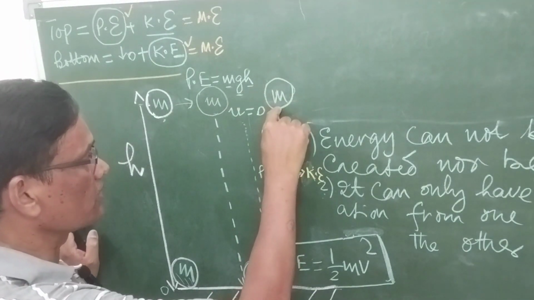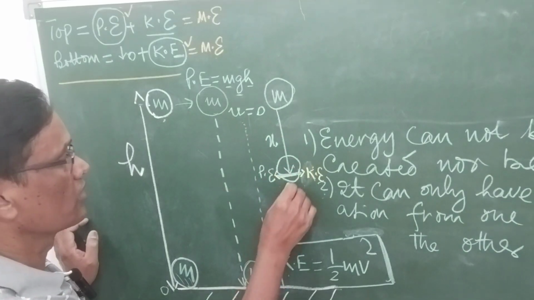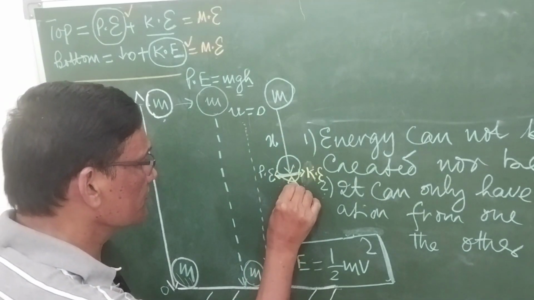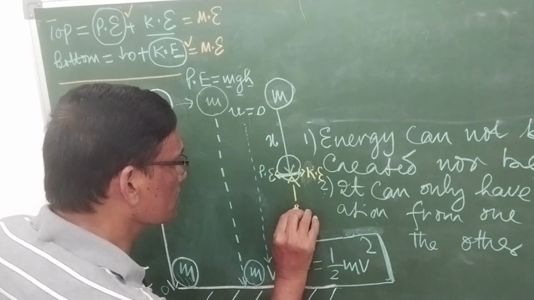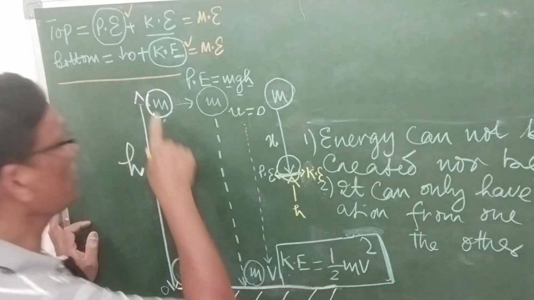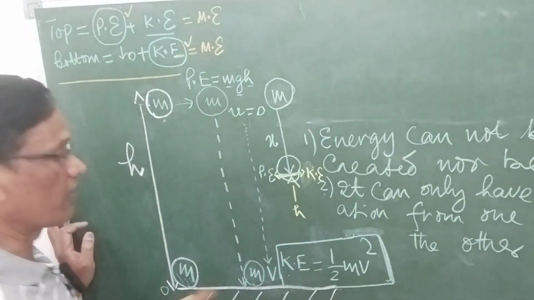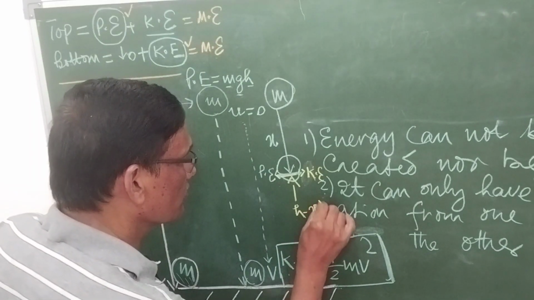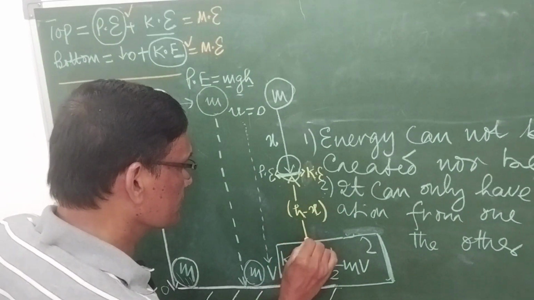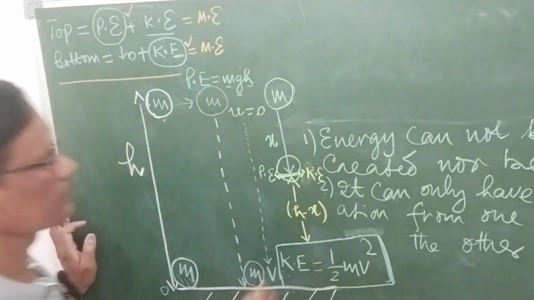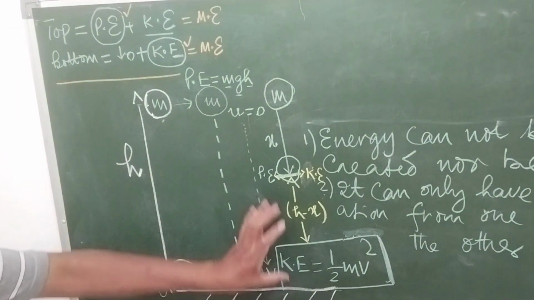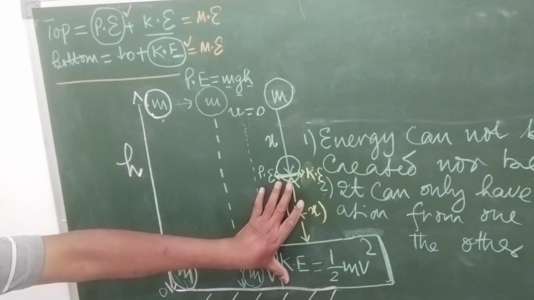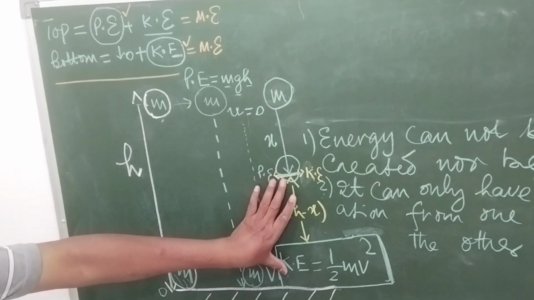What is the distance of this I took? X. So how much will be this distance? If h was the height up to the top level, then h minus x will be the height here. So this height is h minus x.